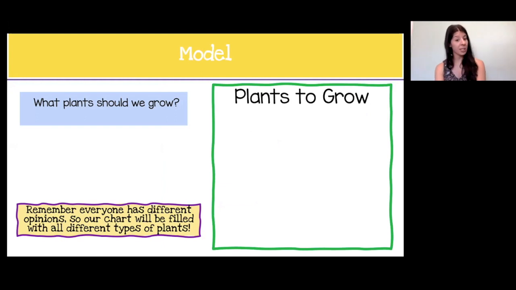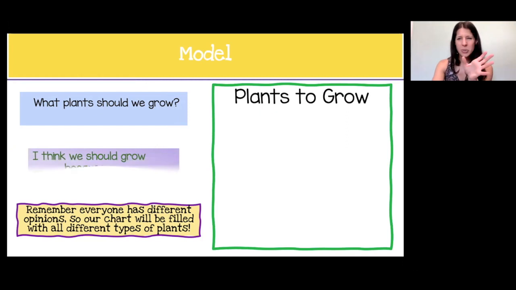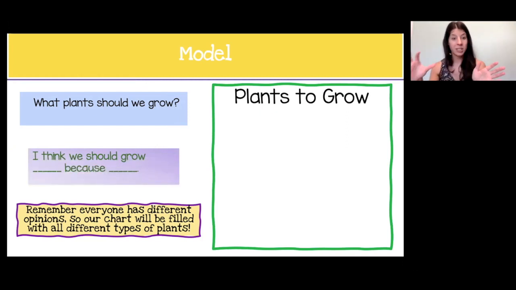Now remember, everyone has different opinions. So this chart is going to be filled with tons of different things, and that's great. That gives us a lot of ideas to brainstorm. What do you think we should grow? Let's use this sentence starter to make sure that we're giving our opinion and our reasons. Listen: I think we should grow ___ because ___. So let me tell you mine.